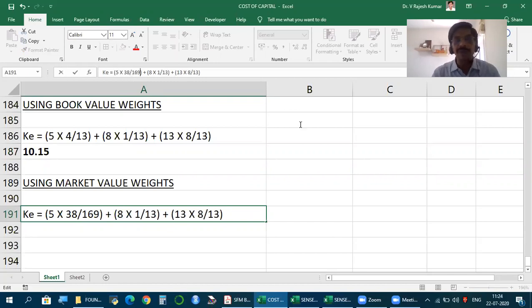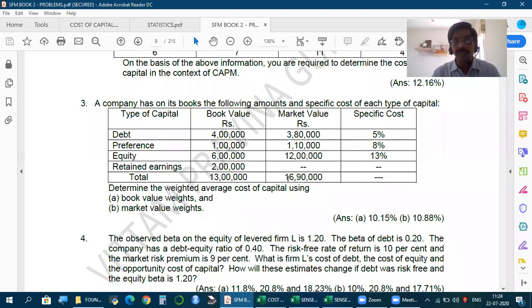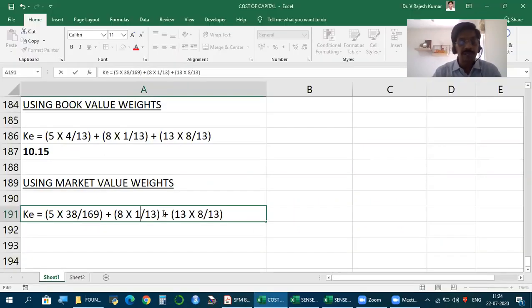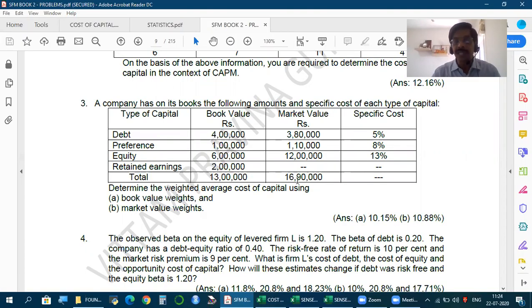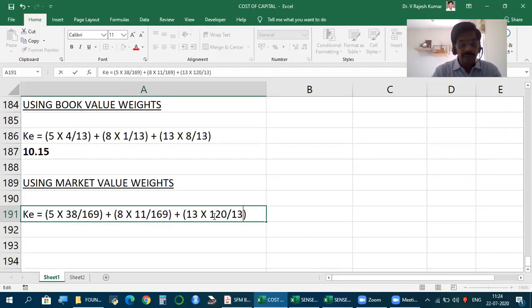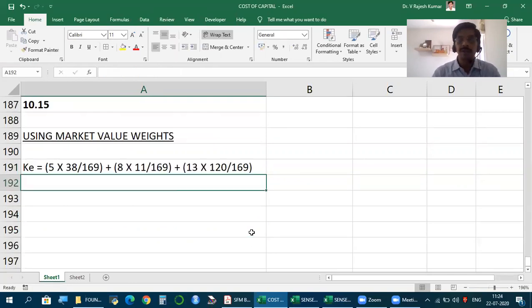How about the weight of preference? 1,10,000 by 16,90,000, or 11 by 169. 11 by 169 is the weight of preference, and equity is 12 lakh by 16,90,000, or 120 by 169. Now this is how to calculate using market value weights.